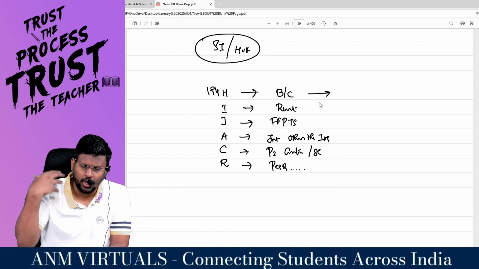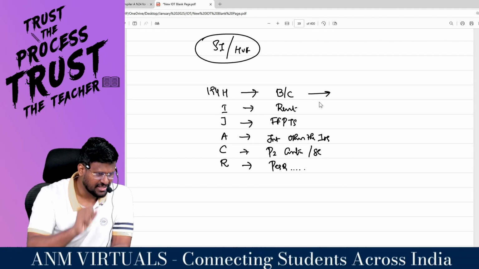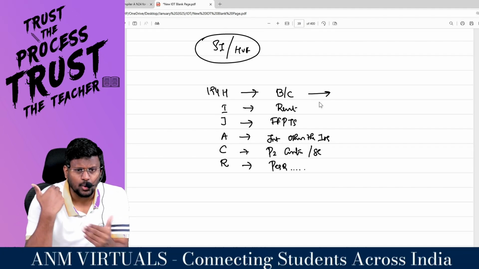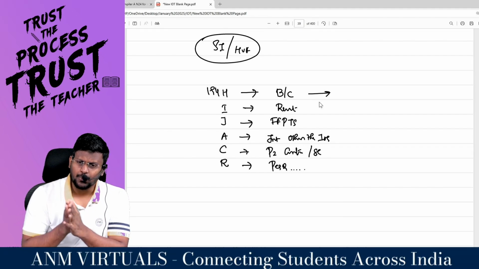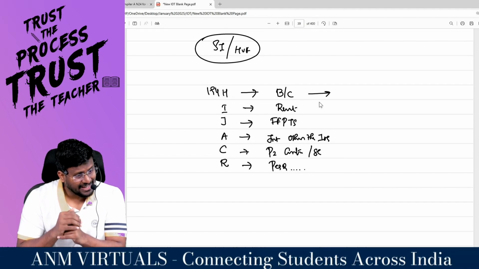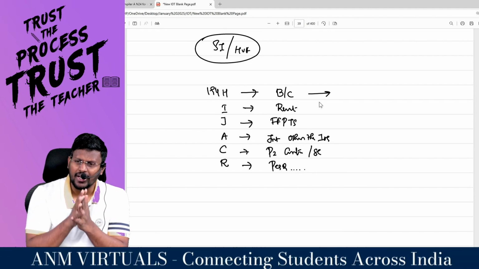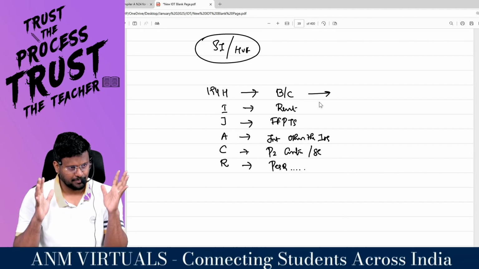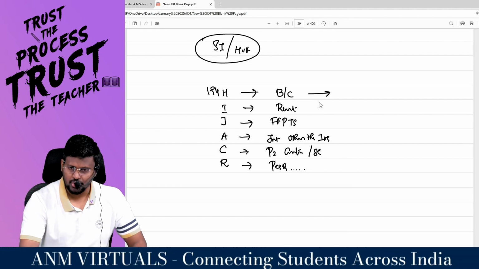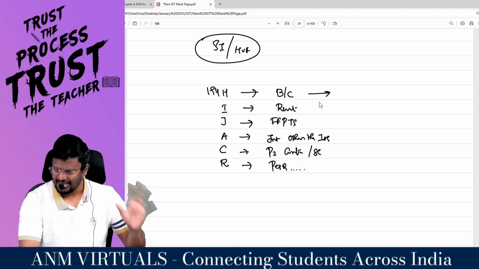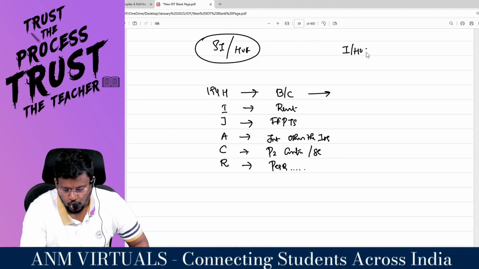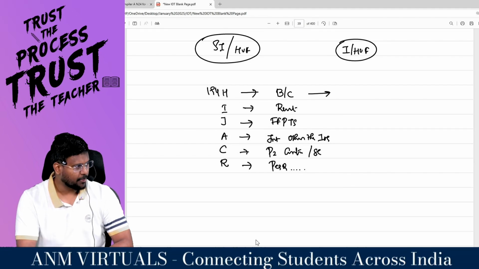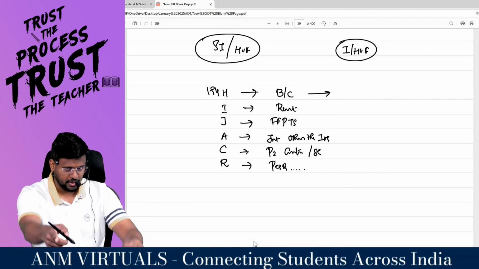Sir, if you are making payment under these sections, for example, 194H is brokerage or commission, if you are paying brokerage or commission to a resident, or 194I, you are paying rent to a resident, 194J fees for professional technical services, 194A interest other than interest on securities, 194C payment to contractor or subcontractor, and 194R perquisite. My dear lovable students, hello. What is the Act saying? If you are an individual or HUF, tell me, is an individual or HUF a strong person or a weak person? Weak person. Individual or HUF is a weak person.